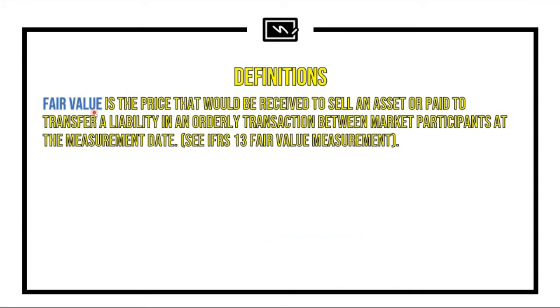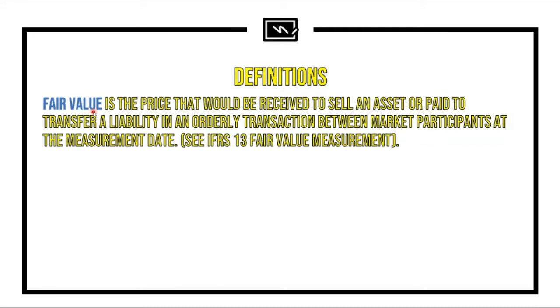Next is fair value. Again, similar to what I emphasized in our previous discussions, fair value is always referred to as the definition provided in IFRS 13. So, similarly, fair value is the price that would be received to sell an asset or paid to transfer a liability in an orderly transaction between market participants at the measurement date.